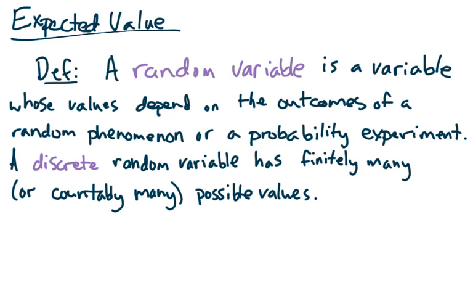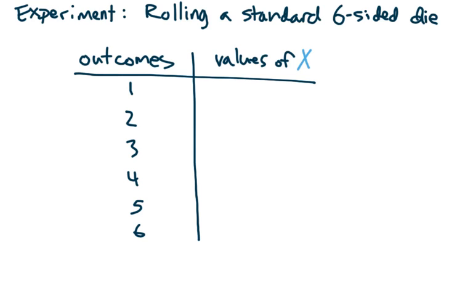Now, in these examples, we're not going to worry about countably many possible values. We're just going to deal with examples that have finitely many possible values. So, our first example, rolling a six-sided die, a standard six-sided die that has the faces 1, 2, 3, 4, 5, and 6 on them, like a normal person. Now, we could say that x, the variable, represents just the roll of the die. So the values of x are the same as the outcomes, right?